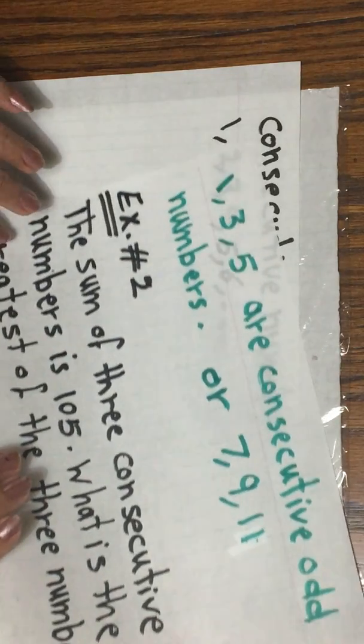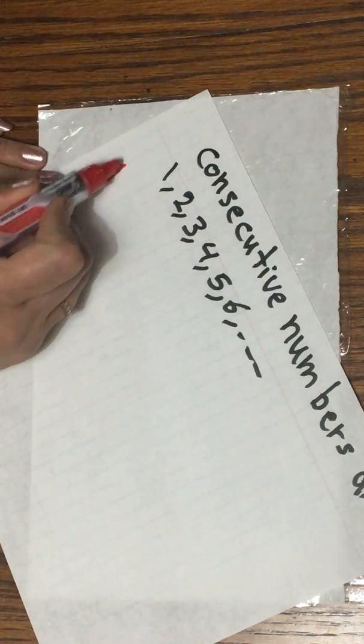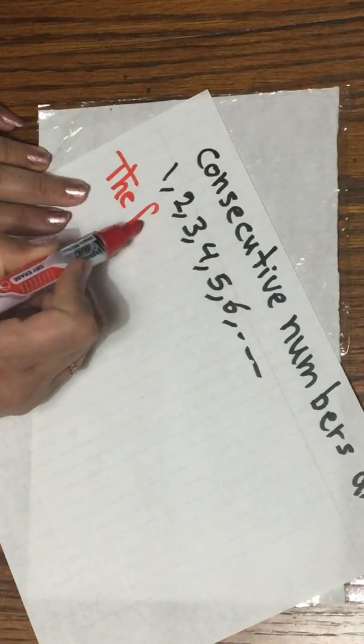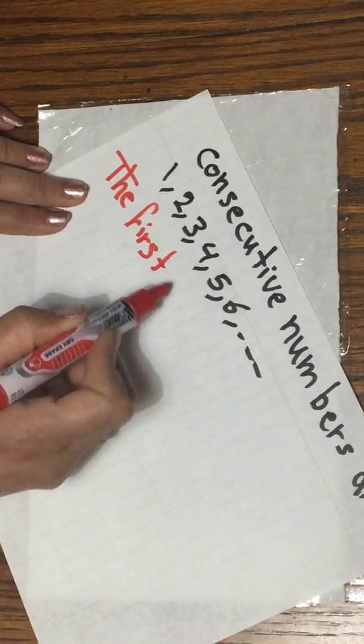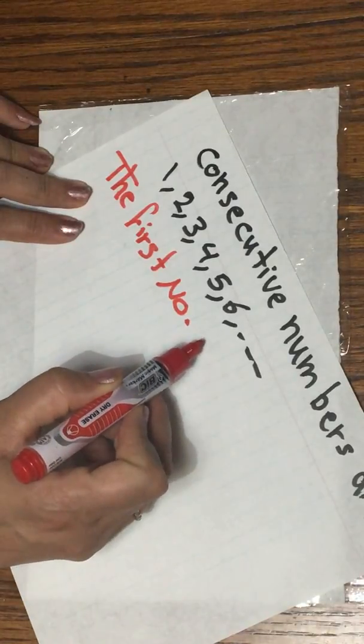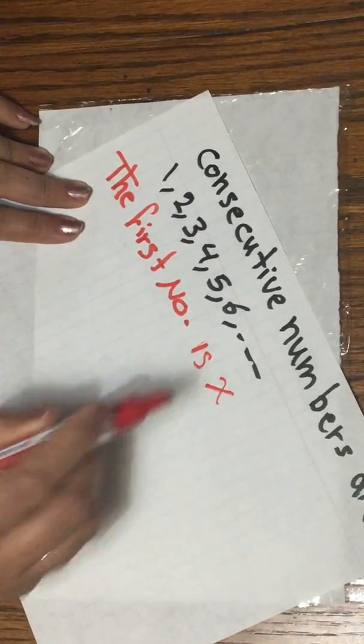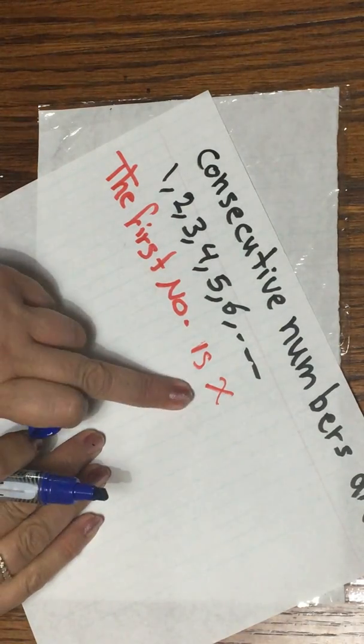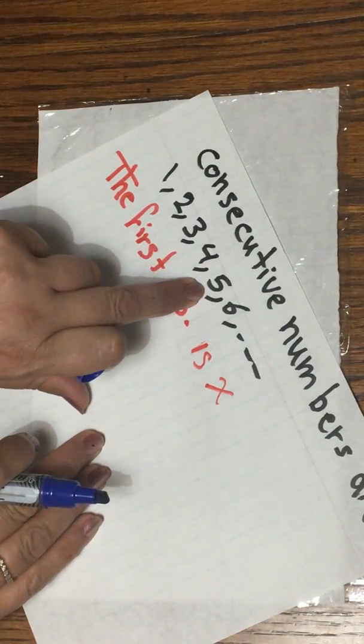So if I represent the first number as x, the first number is x. So the second number, for example, if x is 4, the second number is 5.